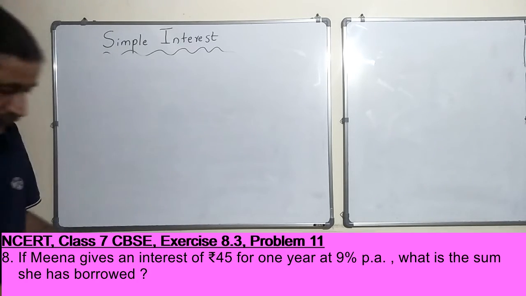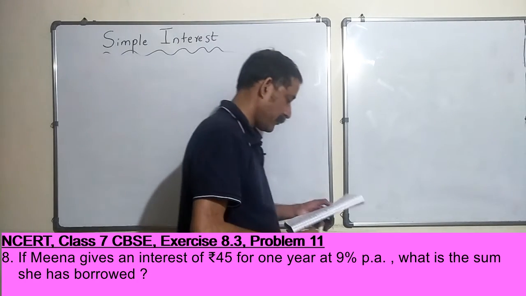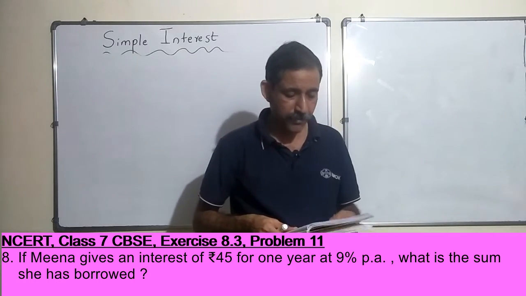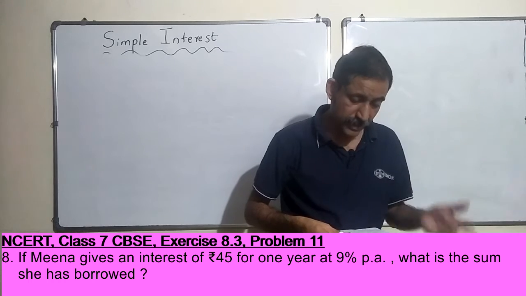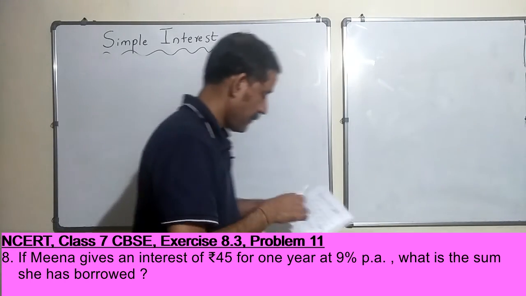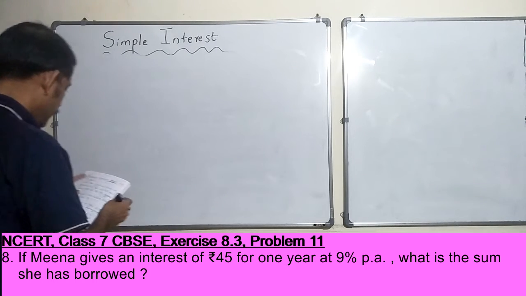If Meena pays an interest of rupees 45 for 1 year at 9% per annum, what is the sum she borrowed?